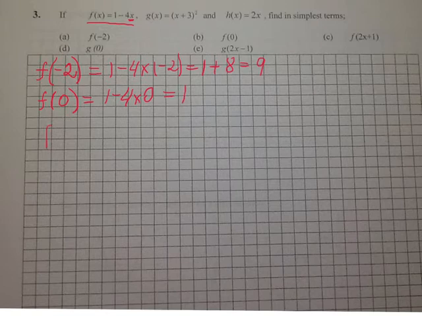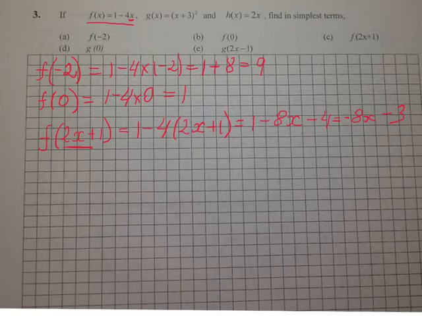Next one is f of 2x plus 1. So for x now, I will plug in that whole bracket. I will have 1 minus 4, and now for x I will write the whole bracket, 2x plus 1. The answer will be just simple algebra: open the brackets, it will be 1 minus 8x minus 4, and the answer is minus 8x minus 3.